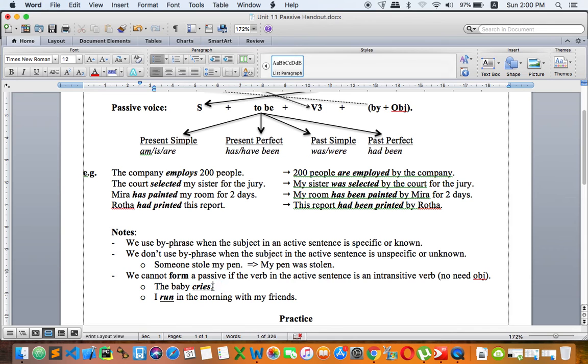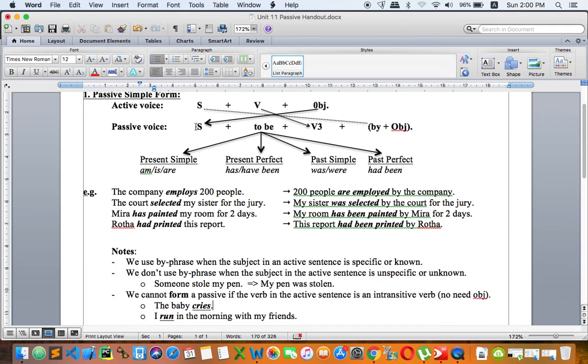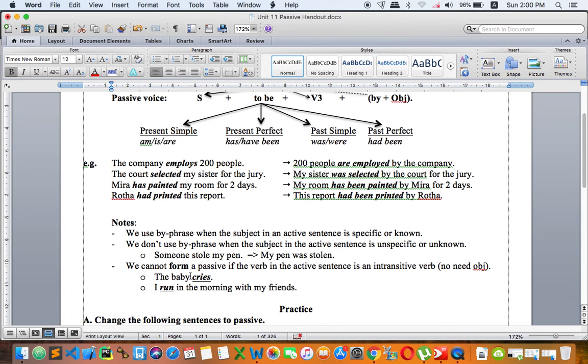So we cannot form a passive because, look at it, the subject in a passive is the object from an active. So what if the sentence in an active doesn't have an object? We don't have an object. So how come we form a passive? It is impossible, right? The baby cries. Cry what? Okay, it doesn't have an object. So that's why we call the verb cries an intransitive verb. The verb doesn't need an object.